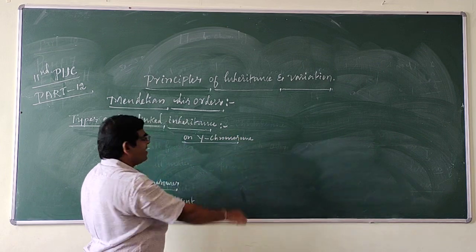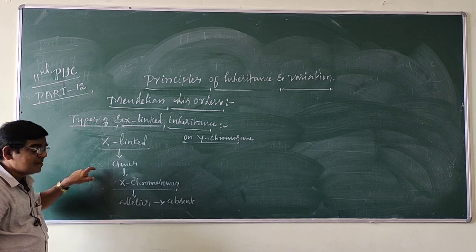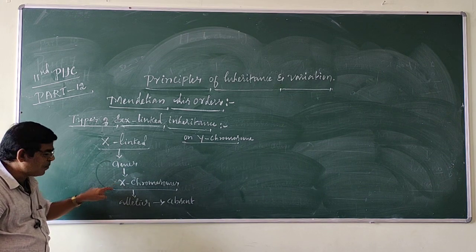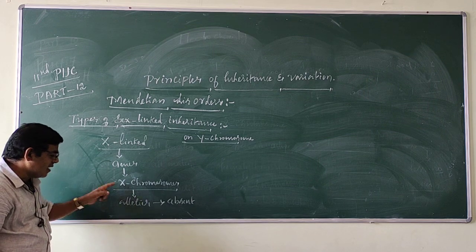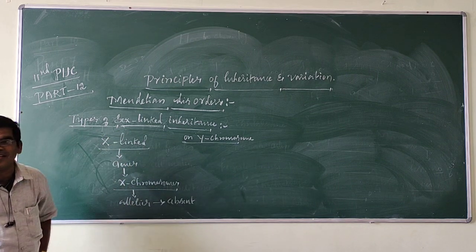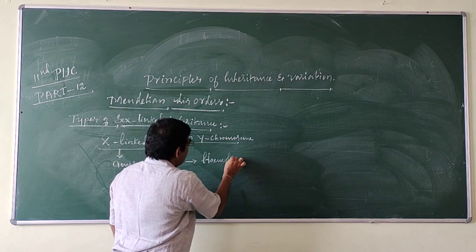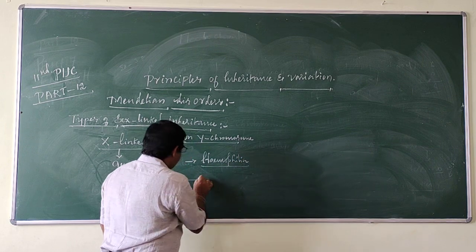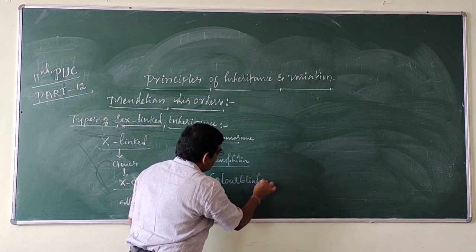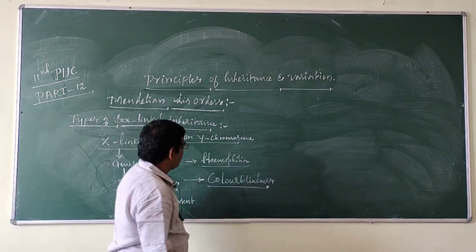Such inheritance is called X-linked inheritance. Examples: hemophilia and color blindness.